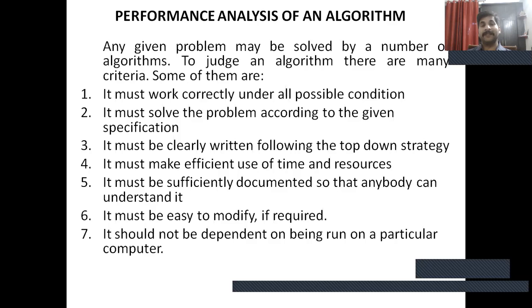It must solve the problem according to the given specification. It must be clearly written following the top-down strategy. It must use time and resources efficiently. It must be sufficiently documented so that anybody can understand it. It must be easy to modify if required. It should not be dependent on being run on a particular computer.